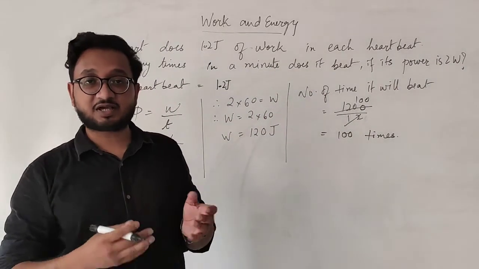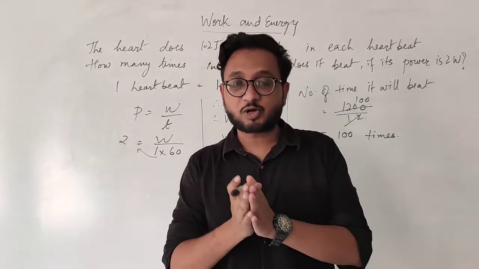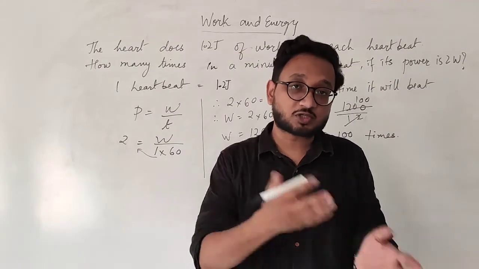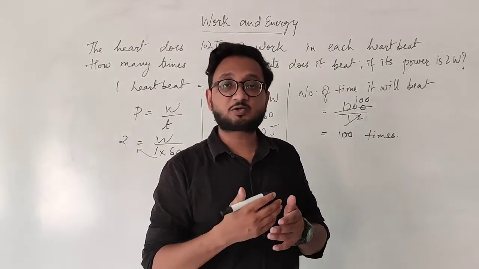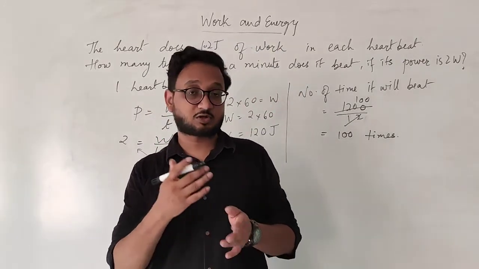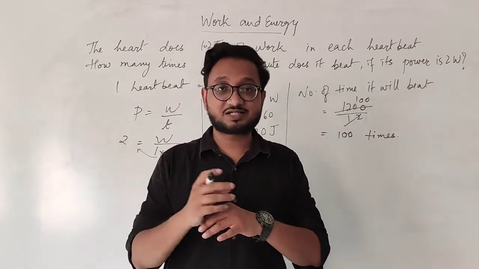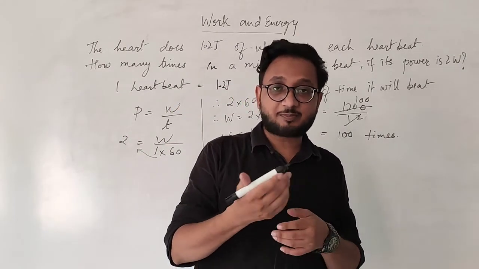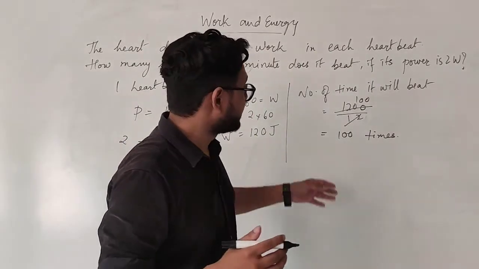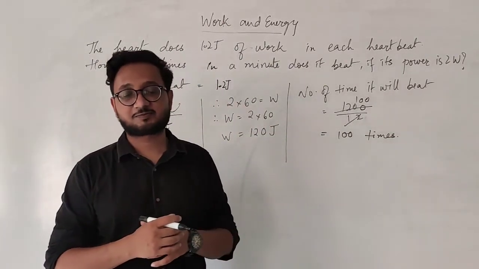This is a simple case that if it has the work done of 1.2 joules for 1 beat, then how many beats will there be if the total work done is 120? It's similar to what we did in 4th standard. If the cost of 1 apple is 20 rupees, what is the cost of 100 apples? Similarly, or if the cost of 200 apples is this, then how many apples will there be for 5 rupees? Similarly, you just have to do the division and you get the answer as 100 times.